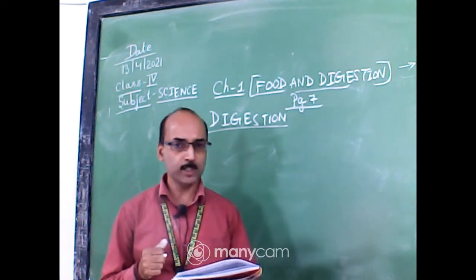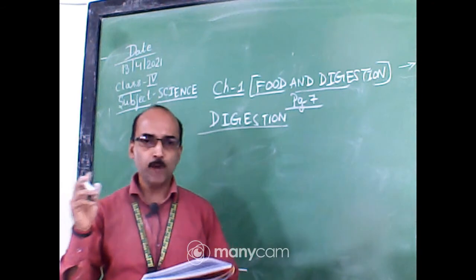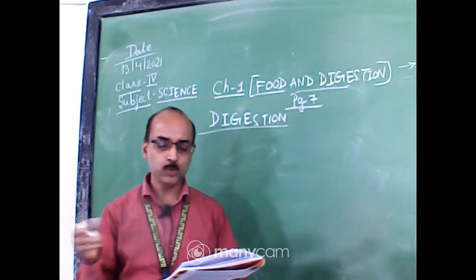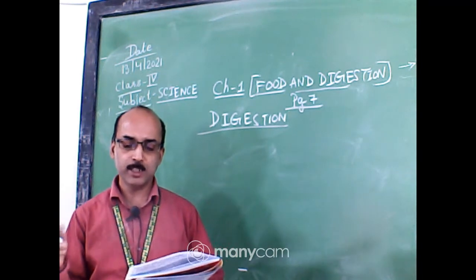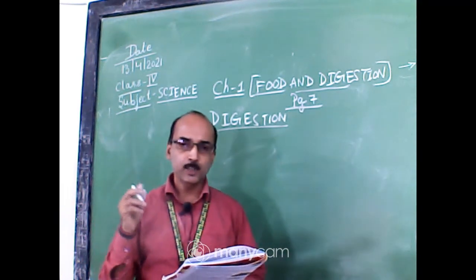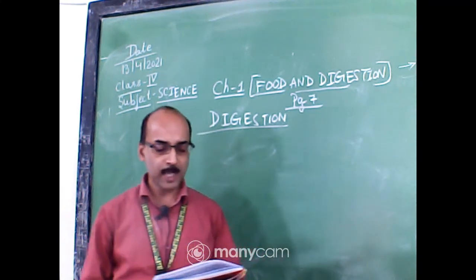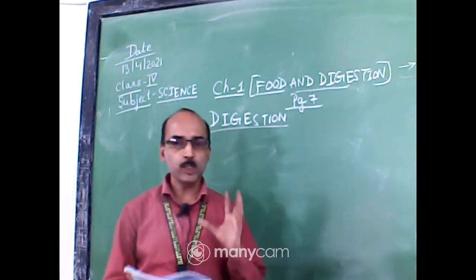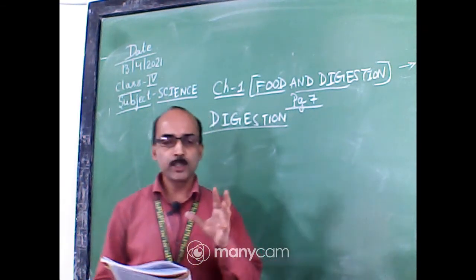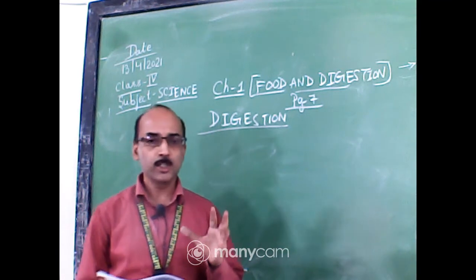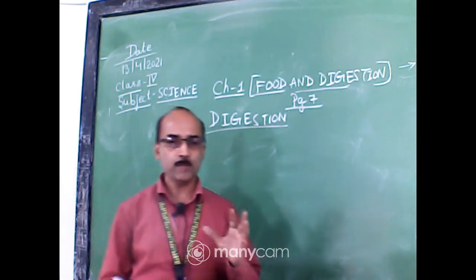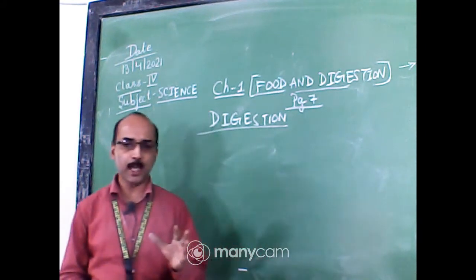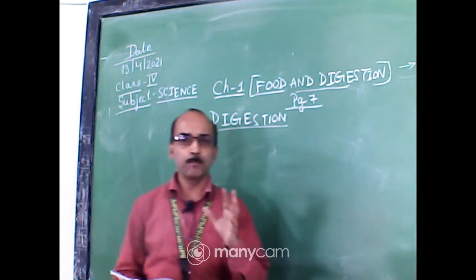Then from the pancreas, pancreatic juice, which helps to digest the carbohydrates, fats and proteins, goes to the small intestine. Here the different juices mix with the food, and the digestion of the food is completed there. So, the process of digestion completes in the small intestine and food is absorbed in the blood.